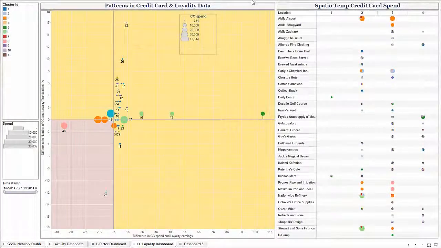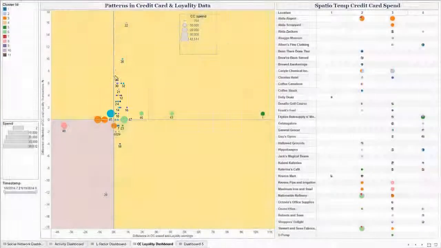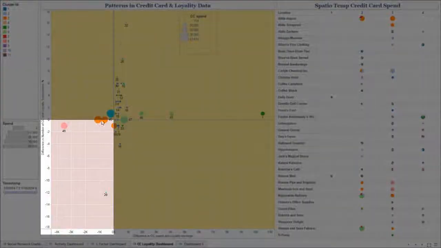In the credit card and loyalty dashboard, the patterns graph has the difference between user credit card spent and loyalty earned on the x-axis, and the difference between the number of transactions on credit card and loyalty card on the y-axis. Users located near 0 are normal, and all users located in the third quadrant are suspicious.